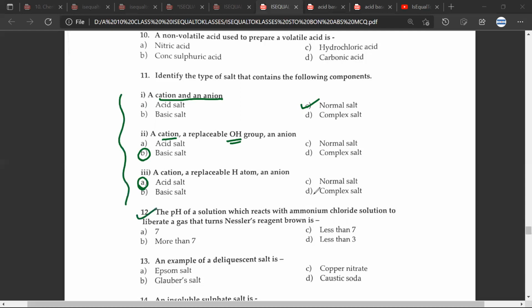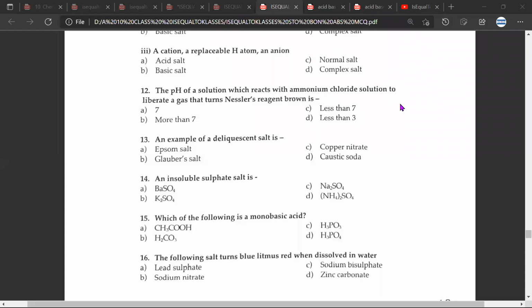Question number 12th. pH of a solution which reacts with ammonium chloride would be more than 7, to liberate a gas that turns Nessler's reagent brown. Which is this gas, Mr. CB? This would be ammonia that turns Nessler's reagent brown. Great.